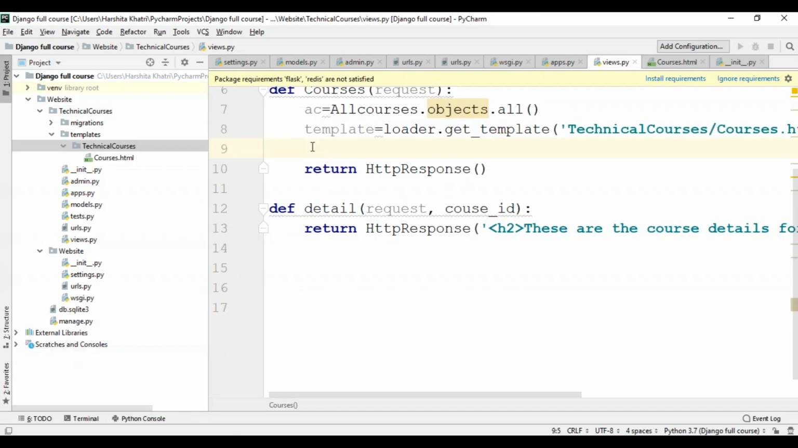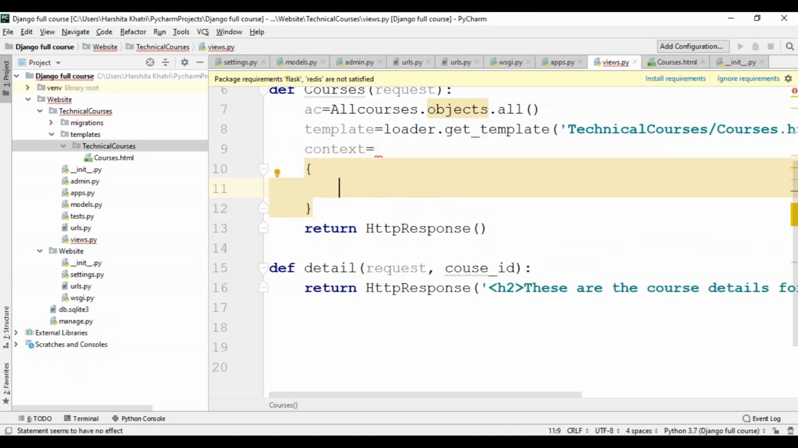So over here, I'll create another variable named context. The context is a dictionary mapping template variable name to Python objects. So within this, I'll have to store the dictionary of all the elements or all the courses that are present. So that's AC.